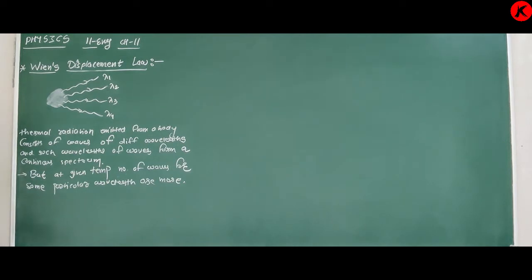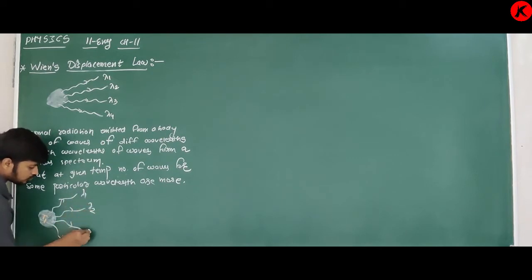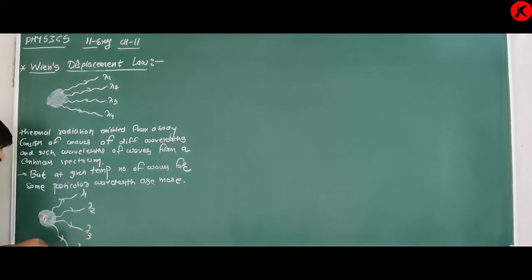It means, for example, it is one object emitting radiation. Suppose the temperature of this body is T1. It emits radiation having waves of different wavelengths, continuous wavelengths, lambda 1, lambda 2, lambda 3, lambda 4.